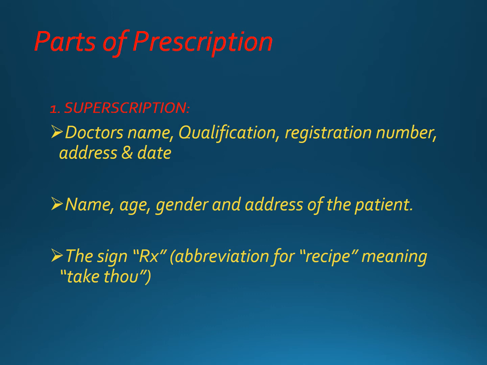So each one has its own importance. Even the patient's components like gender and address, which we try to omit or ignore, have a very important role in the prescription. It also holds a legal importance. So just keep in mind, superscription contains the doctor's details, then the patient's details and the RX symbol.